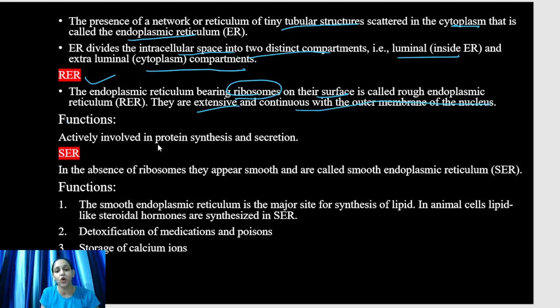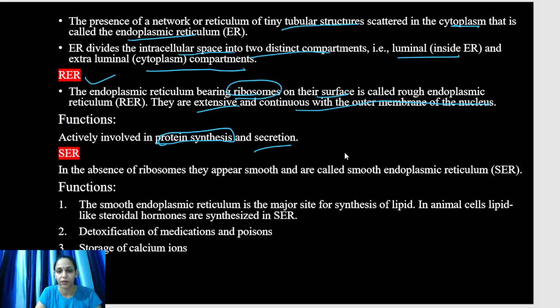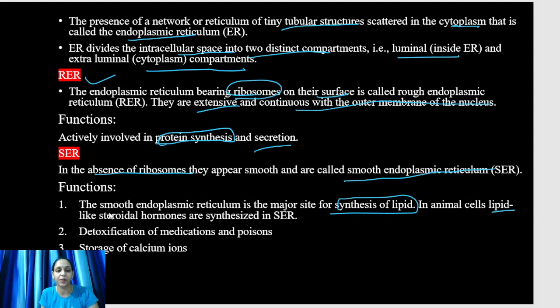Functions: these are actively involved in protein synthesis and secretion. We know that ribosomes make proteins. These proteins are transported to the luminal side for modification. Absence of ribosomes is what defines smooth endoplasmic reticulum. Smooth endoplasmic reticulum is the major site for the synthesis of lipids. In animal cells, lipids like steroidal hormones are synthesized in the SER.